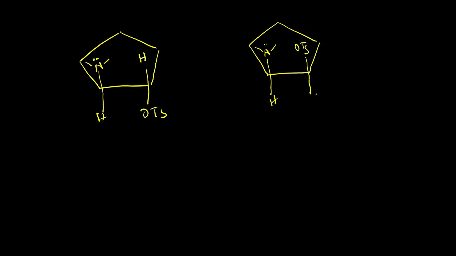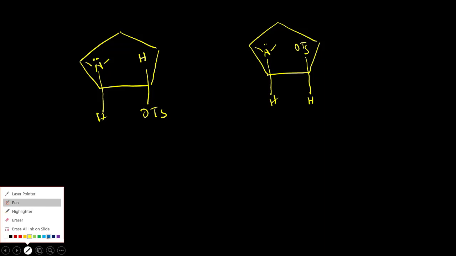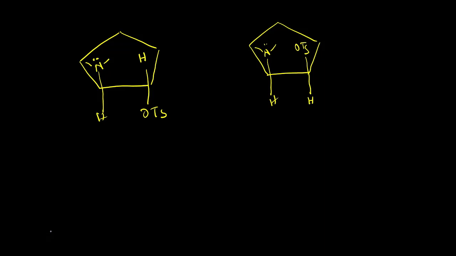OTS and NME2, they are in the same site. So for NGP, the nucleophilic center and the leaving group should be present at the opposite side because of SN2 type. So here we have nucleophile and leaving group on the opposite side, but here we have them on the same side. So in this molecule, NGP possible, but in this second molecule, NGP not possible.